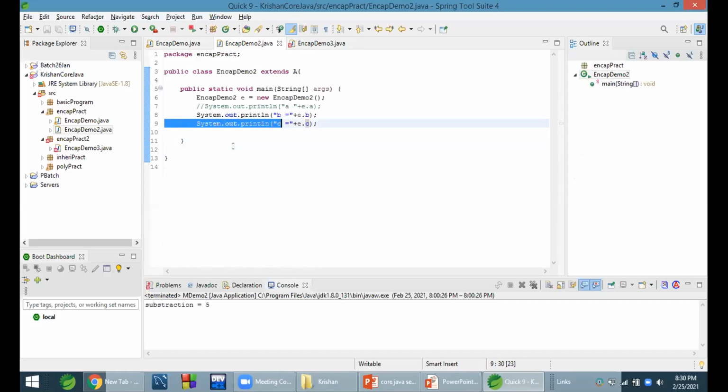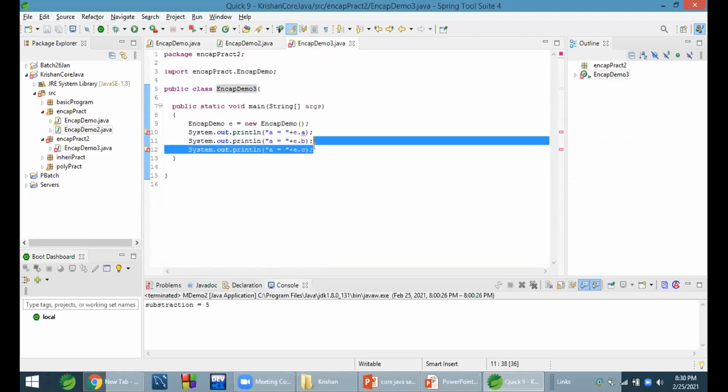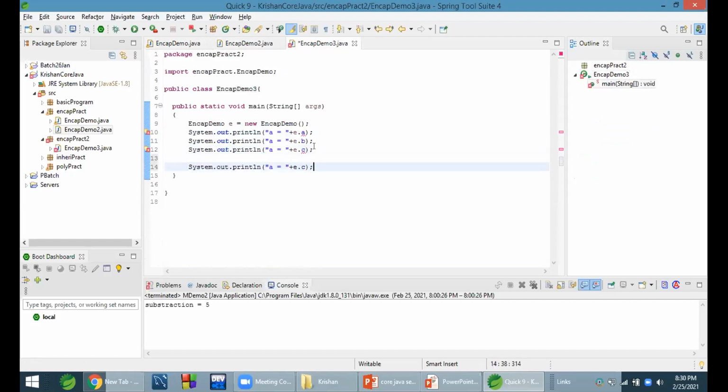Let's write here. And outside the package, it will not be accessible. It is not accessible.